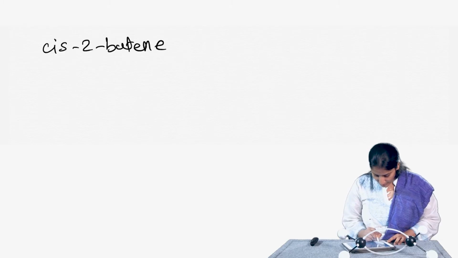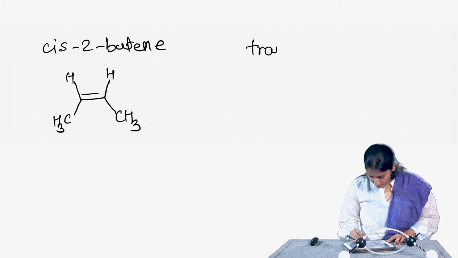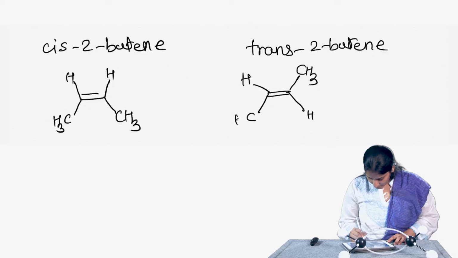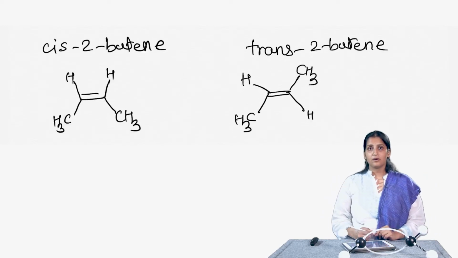Cis 2-butene will have both the hydrogens on the same side of the carbon-carbon double bond, whereas trans 2-butene will have the hydrogens on the opposite sides of the double bond.